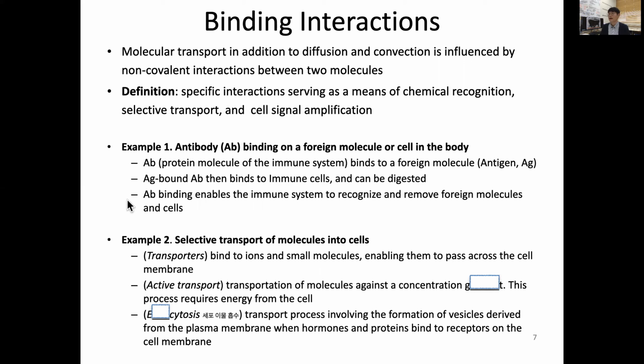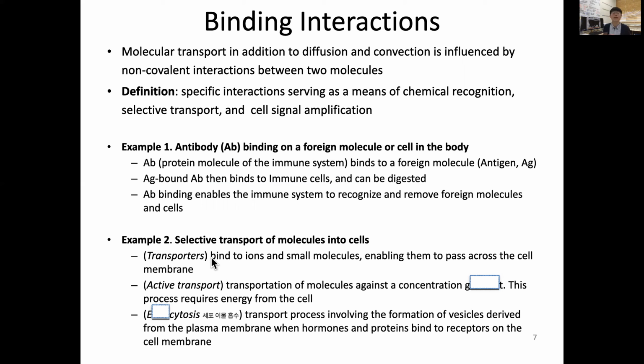So antibody binding enables immune cells to recognize and remove foreign molecules and foreign bacterial cells. That is a mechanism we have at the cellular or molecular level of binding interactions.